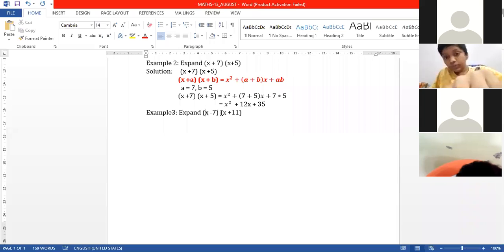Expand (x minus 7)(x plus 11). Start solving everyone this question. I want to check each and everyone's notebook. Expand (x minus 7)(x plus 11). Start solving everyone.